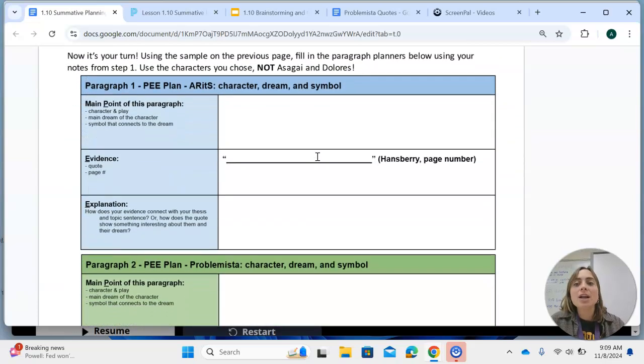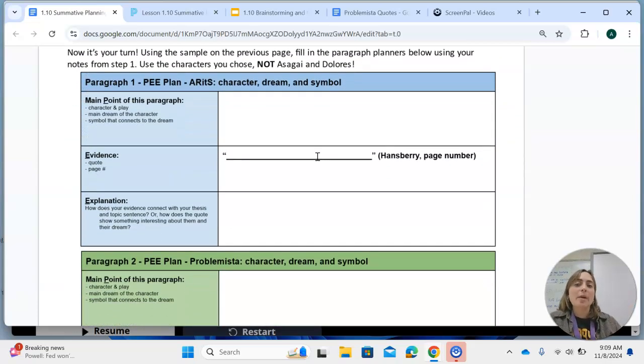The final page is your turn to outline your 3 paragraphs. This is where you're going to put everything together, your main point, your evidence, and your explanation. This is what we're working on for the next couple days in order to brainstorm and plan for our summative. As you have questions, please let me know. I'm happy to help, and good luck.